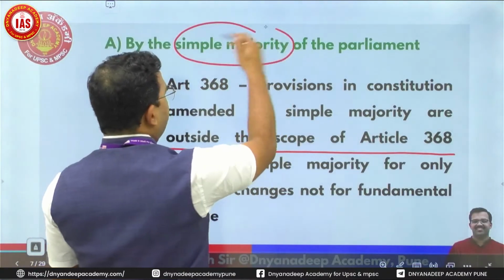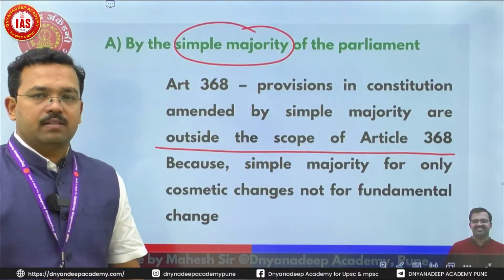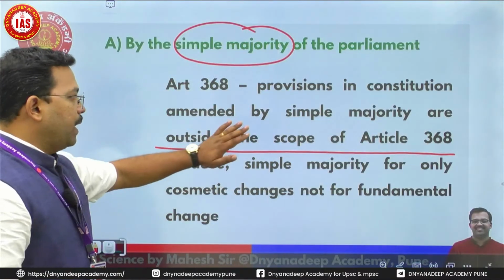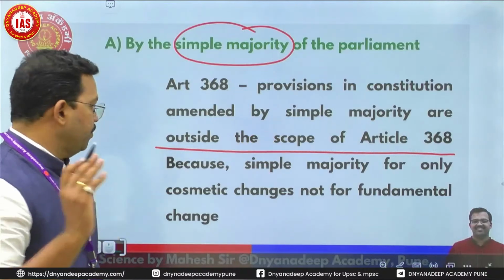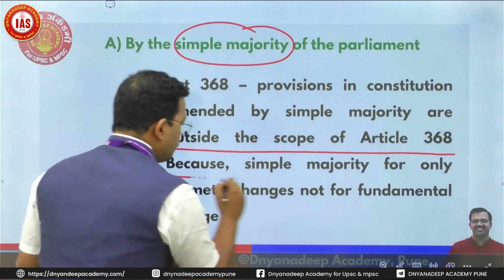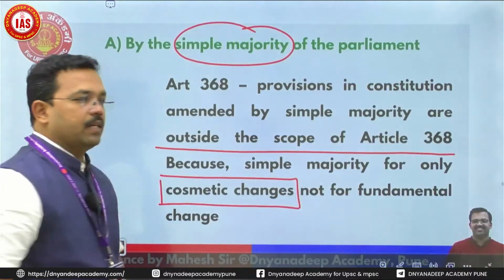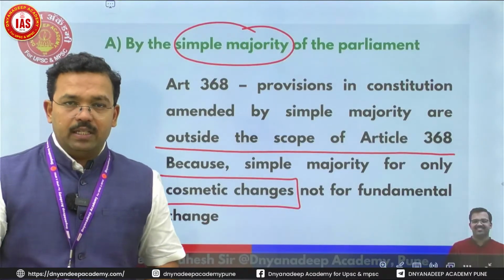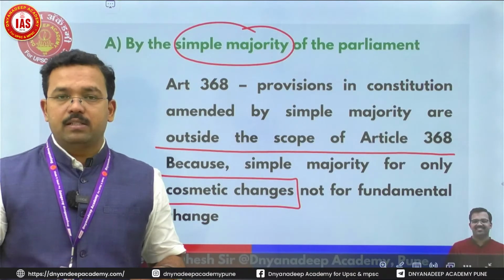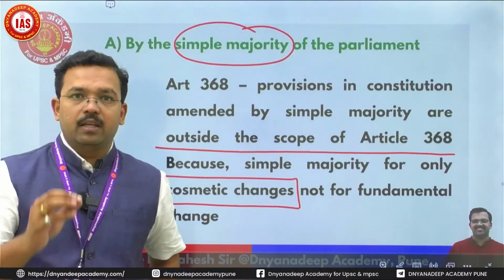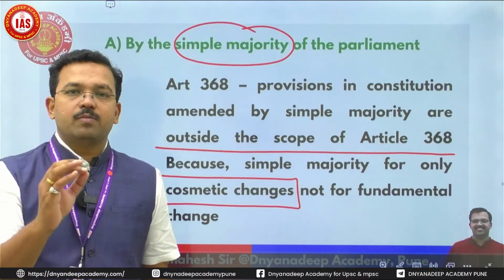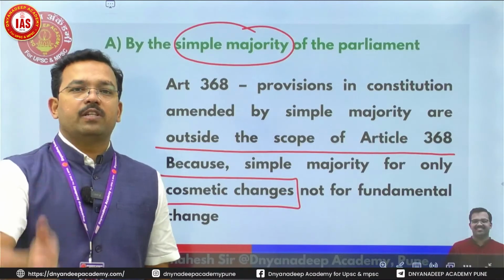So they should be kept out of the scope of Article 368. Why? Because by simple majority, we make only cosmetic changes and not fundamental changes. Simple majority is not used for fundamental changes. It is used for cosmetic, superficial changes only.